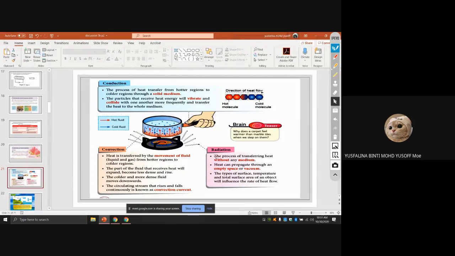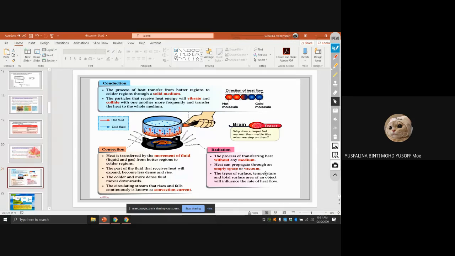Alright, next one is radiation, the process of transferring heat without any medium. So this one we don't need any medium. It doesn't need any particles, a vacuum, right? Because the heat can propagate through an empty space or vacuum.